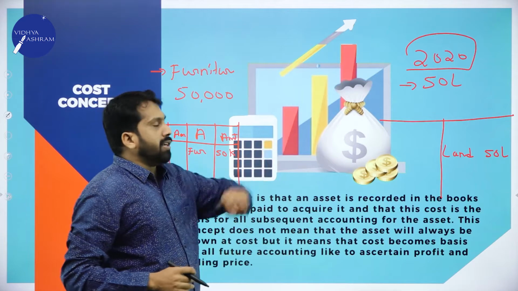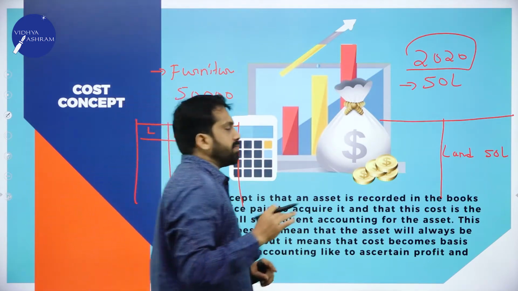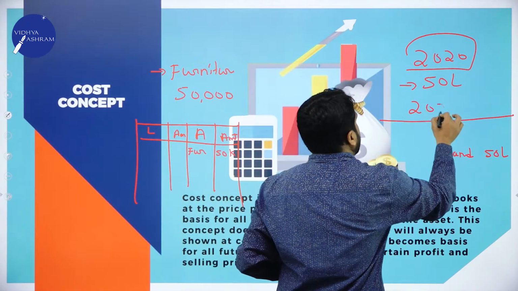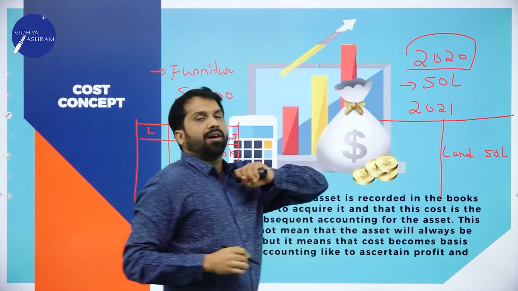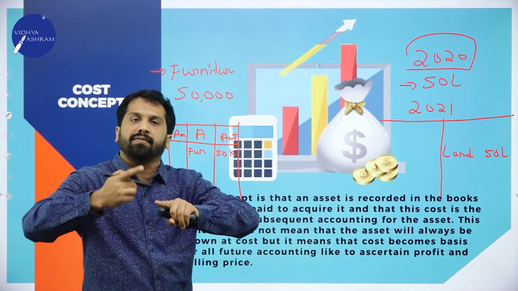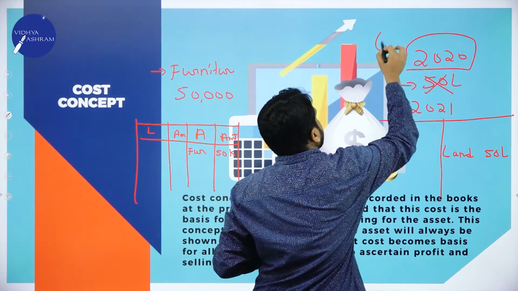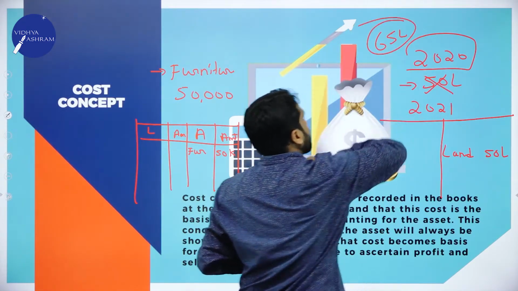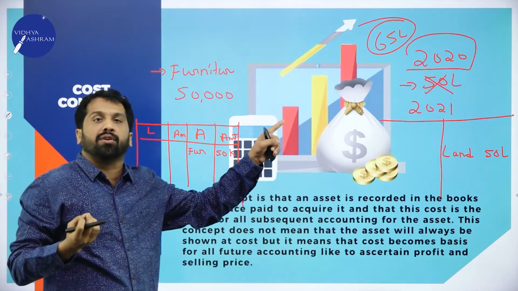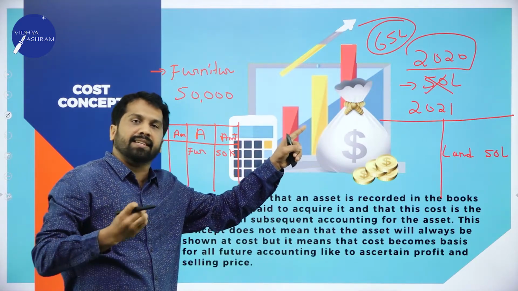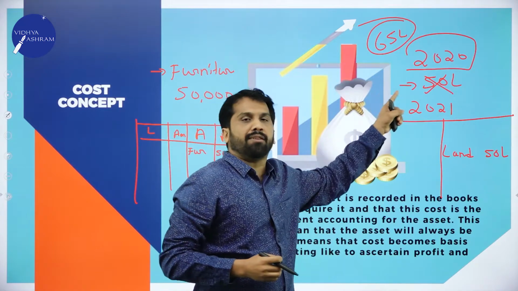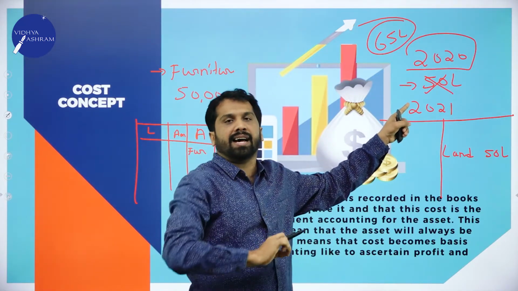Now, in 2021, after 1 year, the value of the land is not 50 lakh, it is 65 lakh. At the time of purchase, what was the cost or price? Yes, at the time of purchase, the value was 50 lakh.